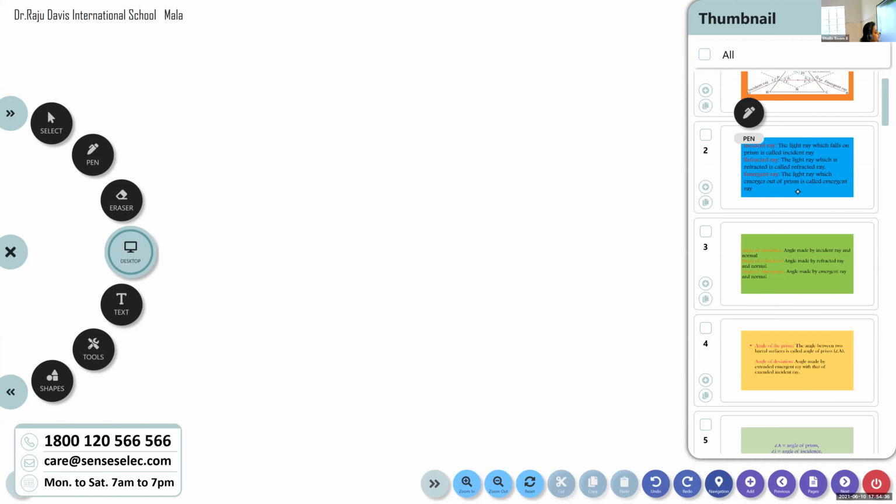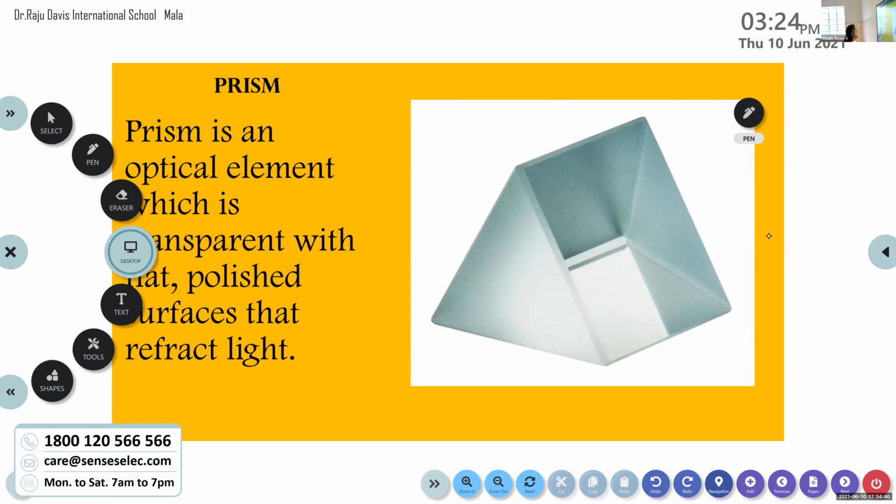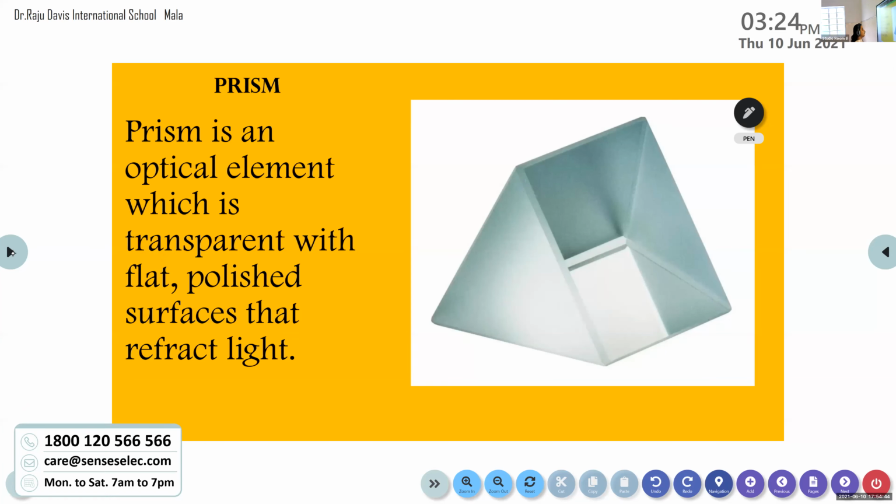First of all, you just write the definition of a prism. A prism is an optical element which is transparent with flat polished surfaces that refract light. It is made up of glass. In the physics lab we use a glass prism.